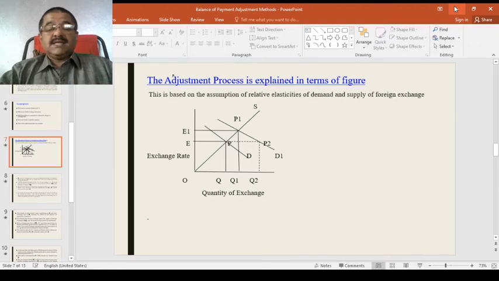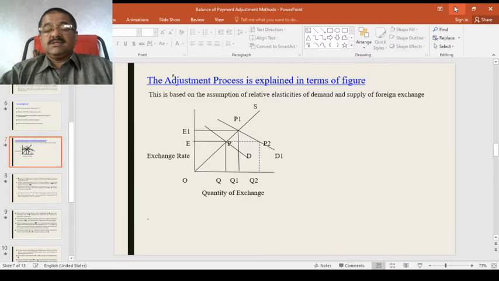When the exchange rate rises to OE1, there is another condition that we have to discuss now. US goods become cheaper in Britain and British goods become expensive in the US, in terms of dollars. As a result of changes in relative prices, the lower prices of US goods increase the demand for them in Britain, shown by the new demand curve DD1. This tends to raise the US exports to Britain, shown as the movement from P to P1.